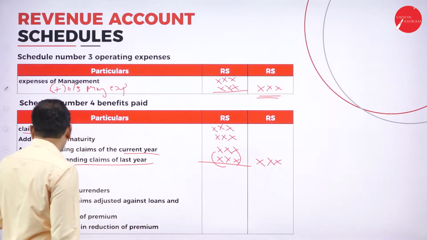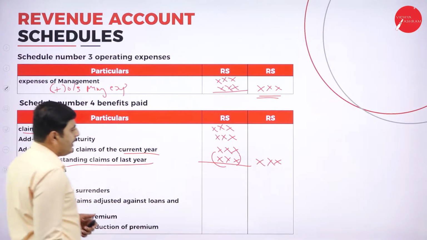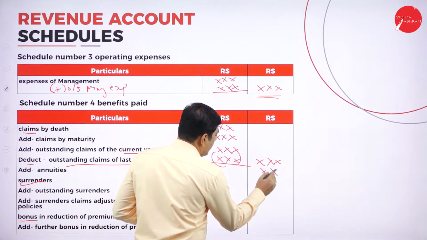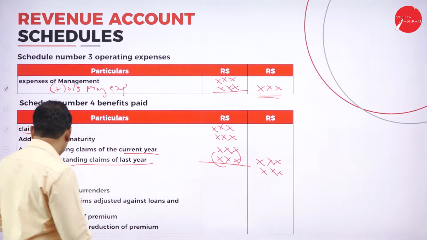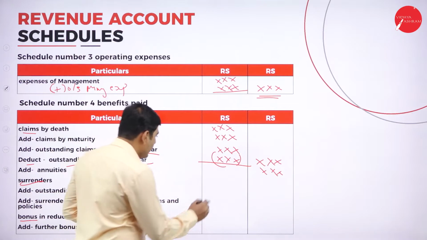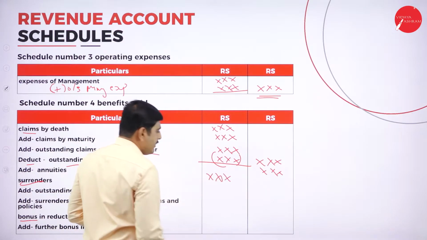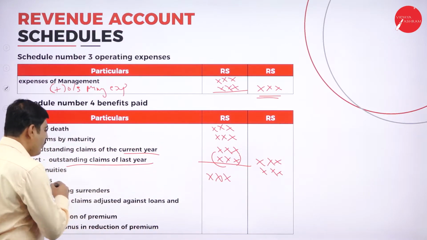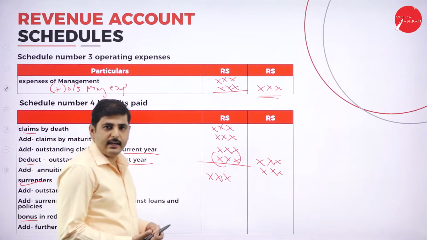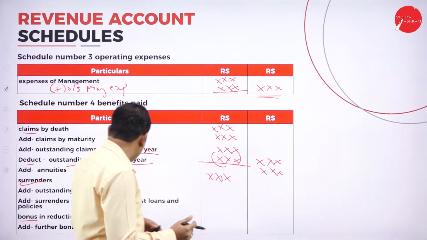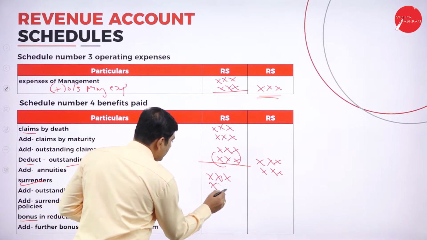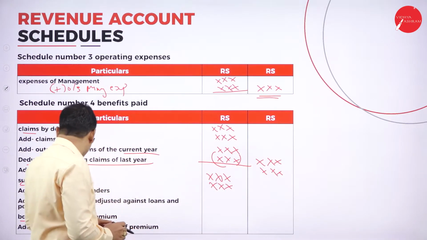Next, you can add the annuities also. So you can directly write the annuities here. Next one, add outstanding surrenders. First let's go to the surrenders. Again, add outstanding surrenders of the current year. If you have any surrenders admitted but not paid, we can write here also.